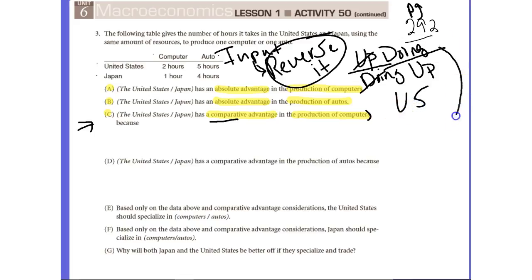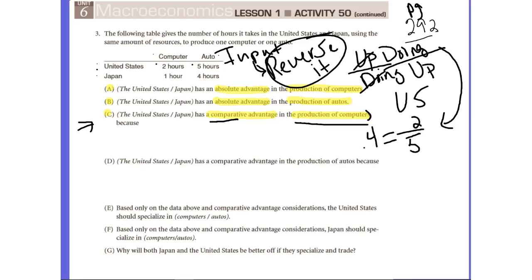Okay, again, let's start with the United States. And let's use this formula here. So whatever we're doing in the United States is producing computers. So we're just going to put that 2 right there in the numerator and whatever we're giving up, which is going to be the automobiles, in the denominator. So we have 2/5. 2/5 is going to reduce to 0.4.